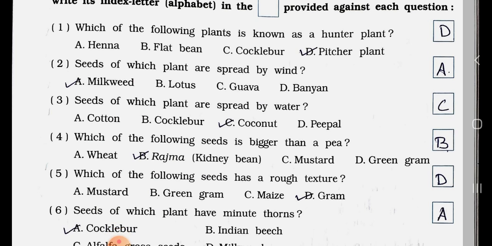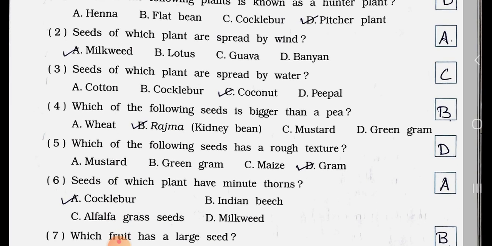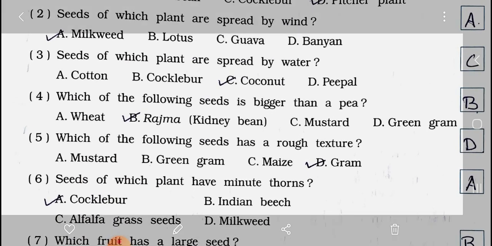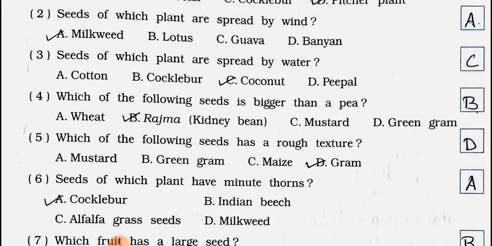Milkweed. Number 3. Seeds of which plant are spread by water? A. Cotton, B. Cockleber, C. Coconut, and D. People. Answer is option C. Coconut. Number 4. Which of the following seeds is bigger than a pea? A. Wheat, B. Rajma, kidney bean, C. Mustard, D. Green gram. Answer is option B.